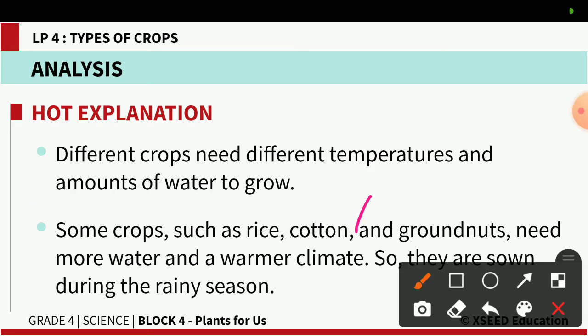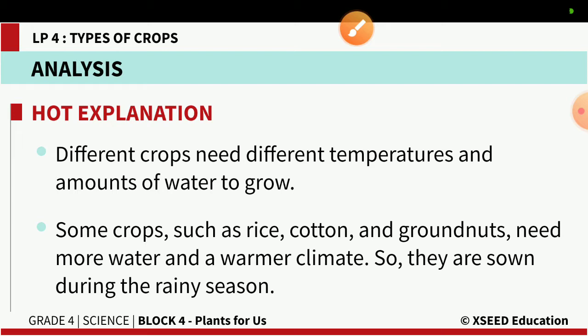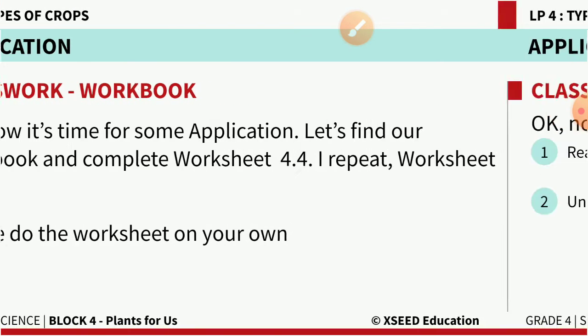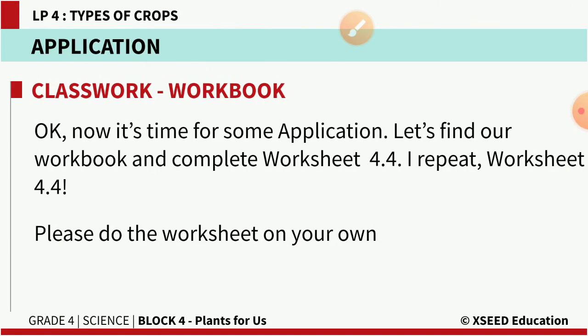So because of that, plants are divided based on the seasons. Some plants like your rice, cotton, groundnut, require more water and warm climate. First, they require more water, and second, they require a warmer climate. So they are grown during summer season. But some crops like your wheat require less water and a cool temperature, like your apple. So they are grown in the winter season. Okay, now let us open your workbook, children.